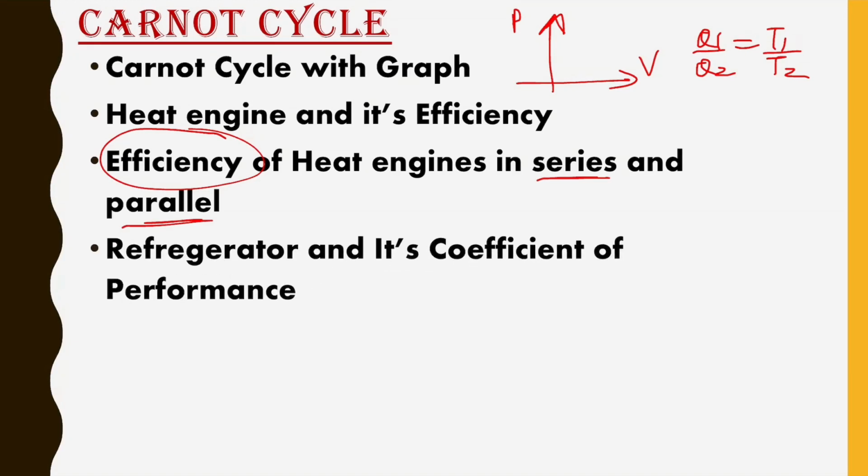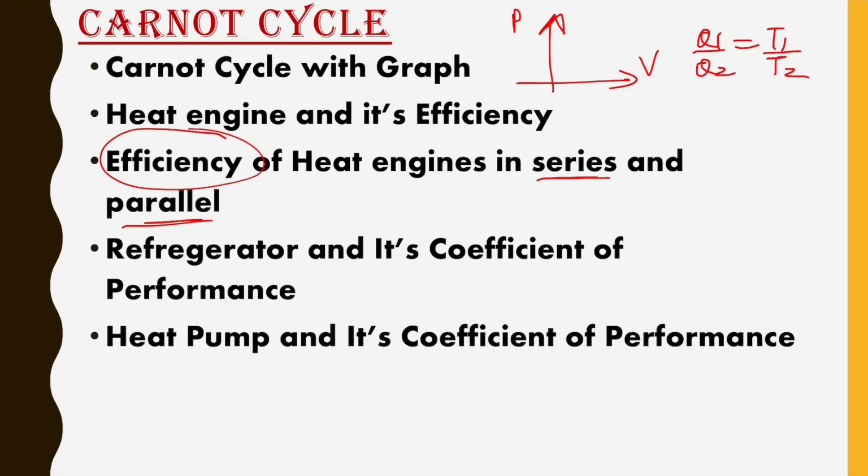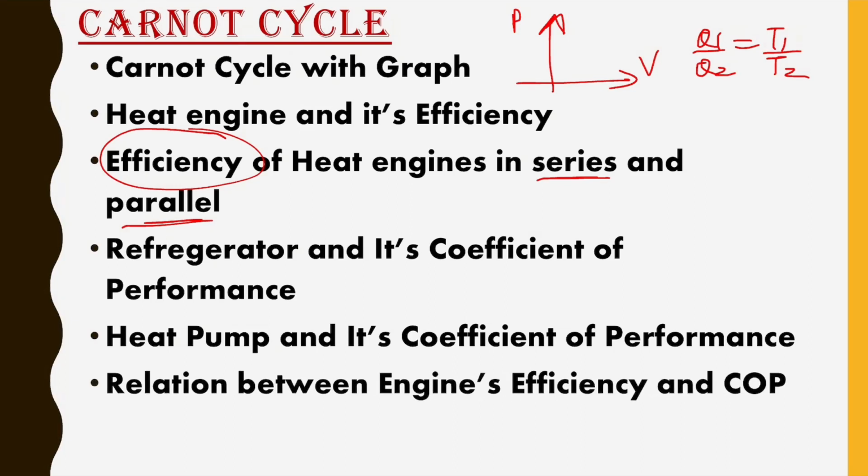Next topic is the refrigerator, its working, how the heat flows, from which part the refrigerator takes out heat and provides a cool temperature. That's it. After that, coefficient of performance, the formula of coefficient of performance. Similarly, heat pump and heat engine are both different, and its formula of coefficient of performance. Next, the relation between engine's efficiency and coefficient of performance.